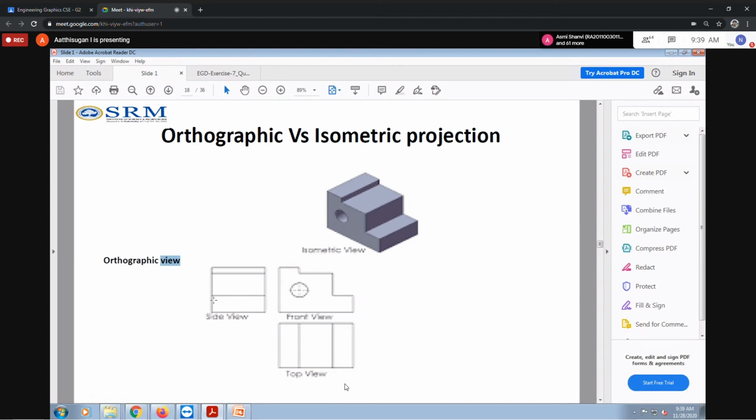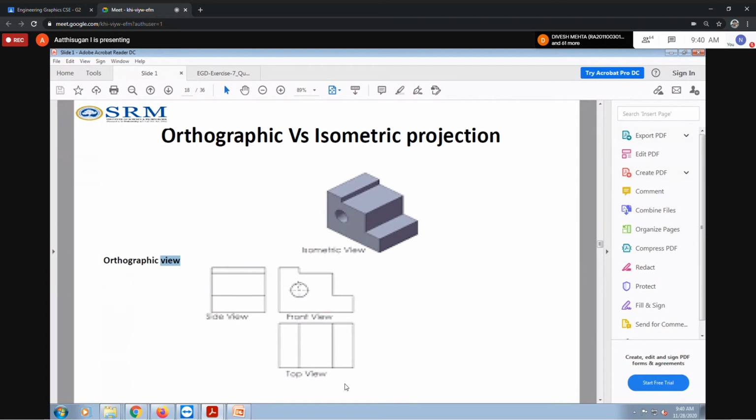And for the side view, you are projecting from this side. The height remains the same, and this length you take from here. How many steps are here? This step is this line, this corner, and this corner. These edges will be there, so we have 3 lines: this top one, then this one will be this edge, and then this one will be this edge. According to this length you can draw it.